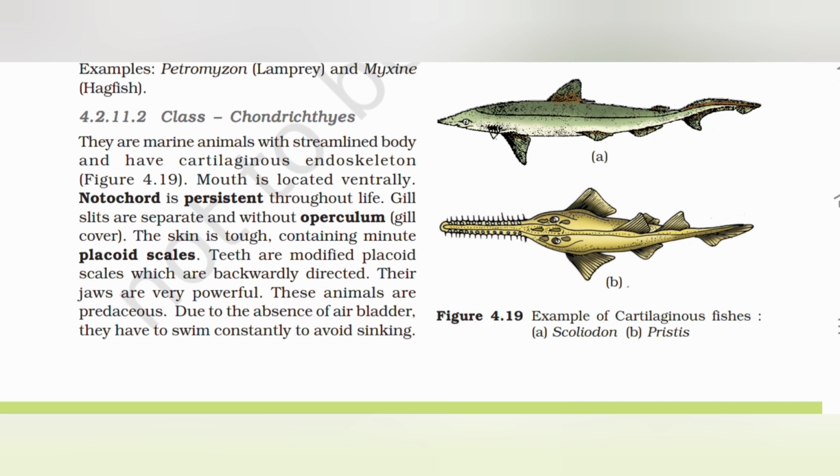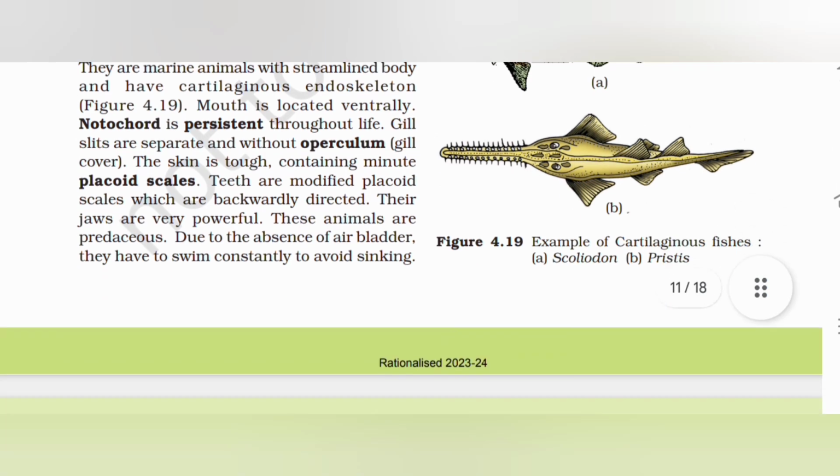The skin is tough, containing minute placoid scales. Teeth are modified placoid scales which are backwardly directed. Their jaws are very powerful. These animals are predatory. Due to the absence of air bladder, they have to swim constantly to avoid sinking.